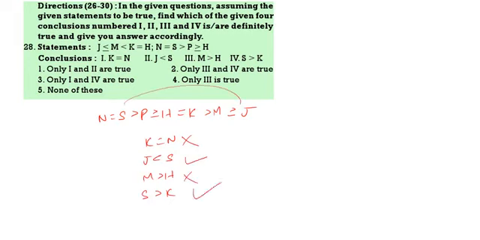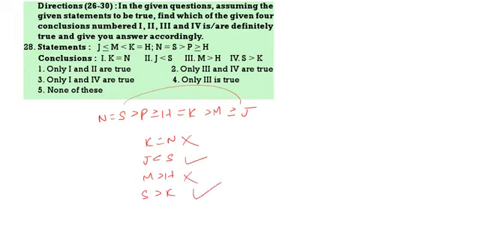G less than or equal to S, S is equal to E, then E less than D, then E less than W, D greater than K, K is equal to A greater than or equal to G. Now see this one. D greater than K, K is equal to A greater than or equal to G, G less than or equal to S, S is equal to E less than W.